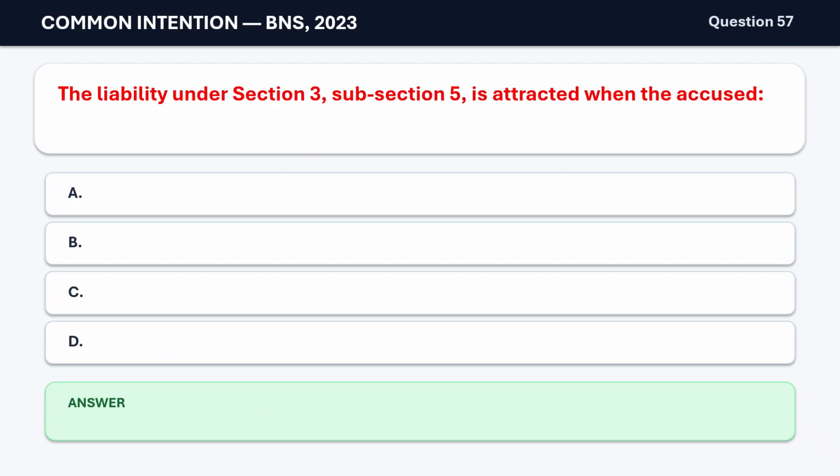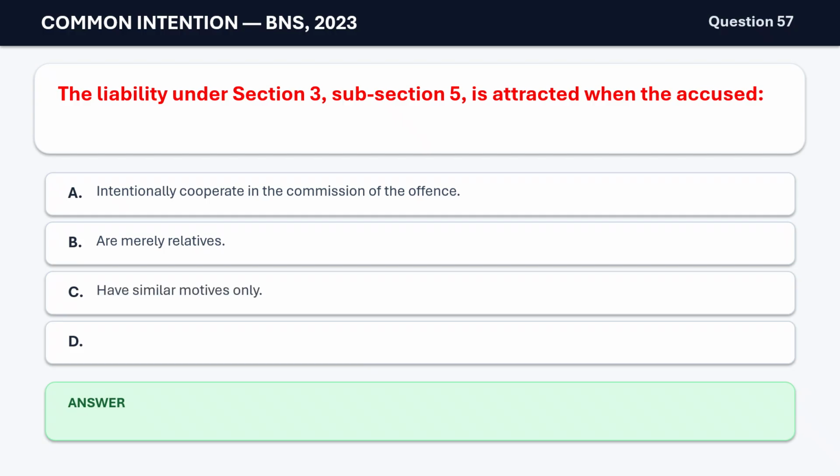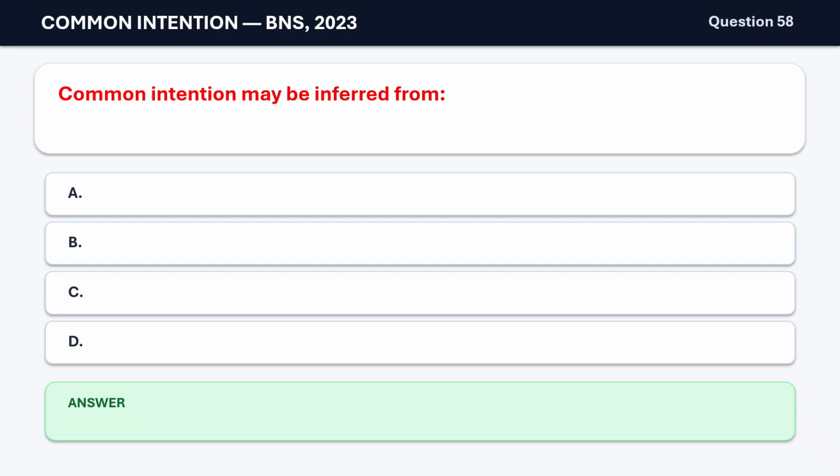Question 57. The liability under Section 3, subsection 5, is attracted when the accused A. Intentionally cooperate in the commission of the offense. B. Are merely relatives. C. Have similar motives only. D. Are present in the locality. The correct answer is A. Intentionally cooperate in the commission of the offense.